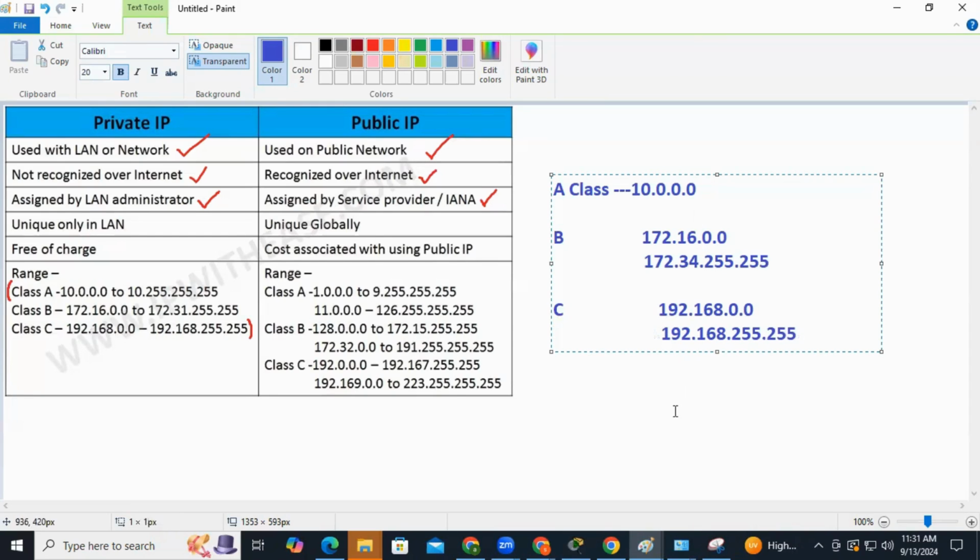As an example, if I say there is an IP address 10.0.0.5, the question is, is this IP address a private IP or a public IP?